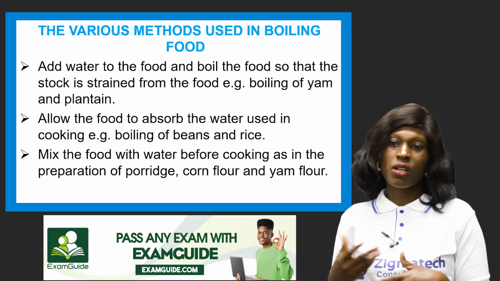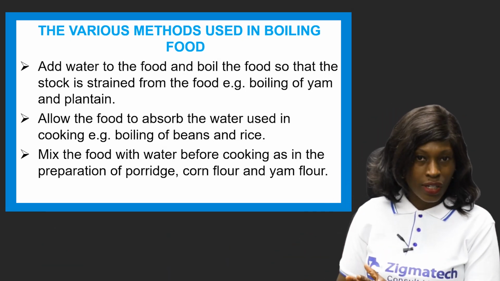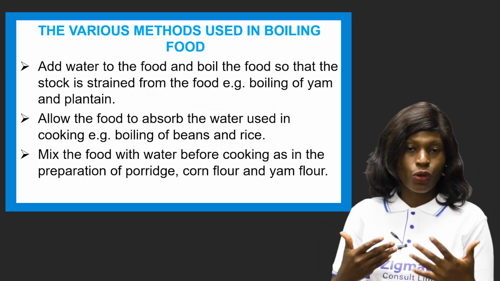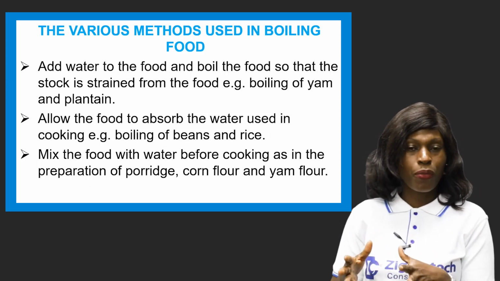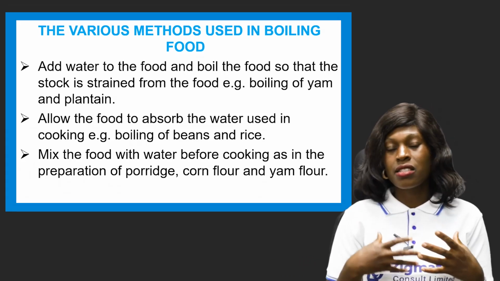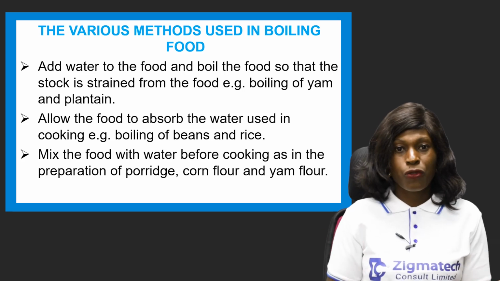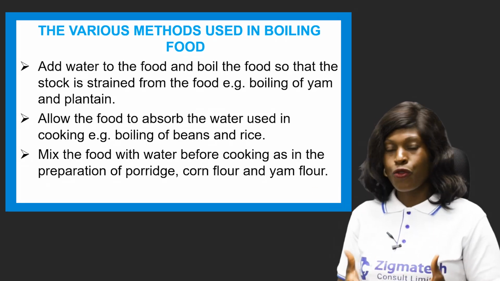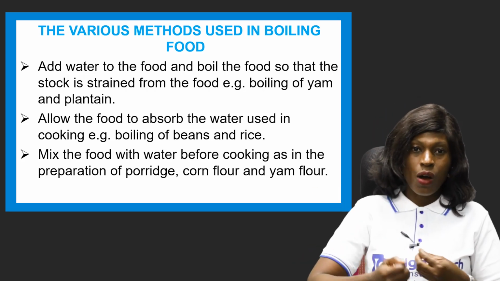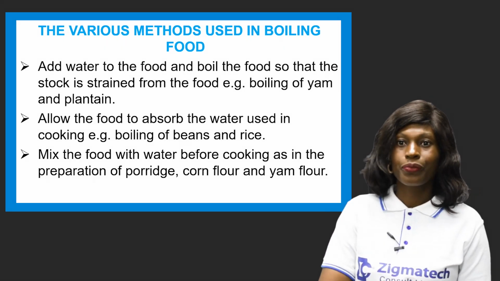And another thing is that you mix the food with water when cooking. That's when you have to do porridge. At this point, maybe you're not parboiling, or you're not straining the water away. Here the food and the water are cooked together. Like a yam porridge, you're making your corn flour, your yam flour, the water and the food are boiled together until it gets dried, and then the food is ready to be served.